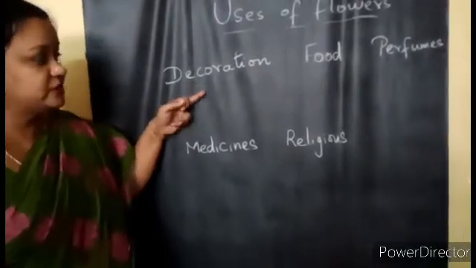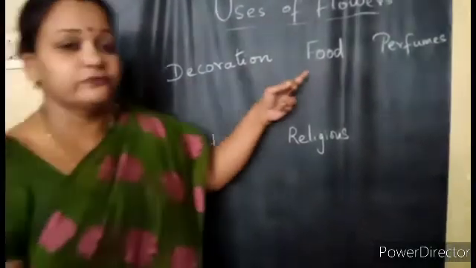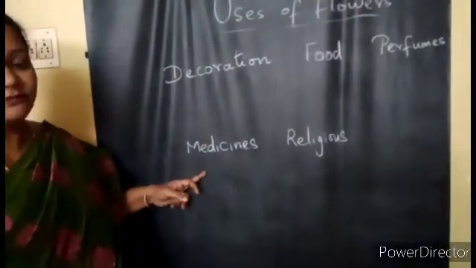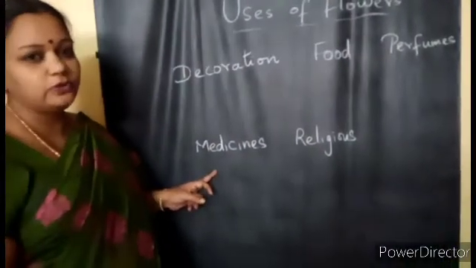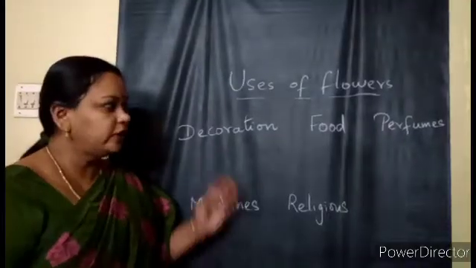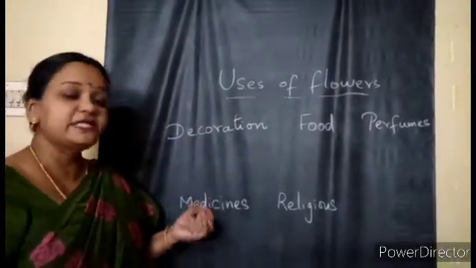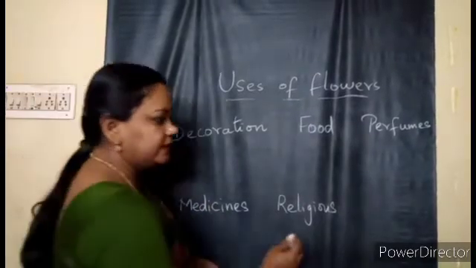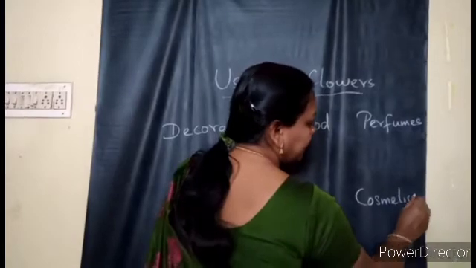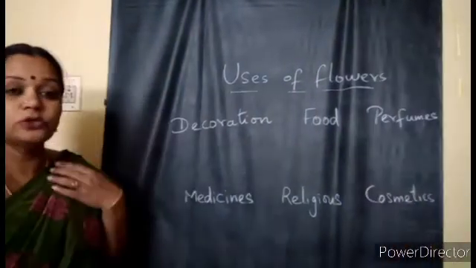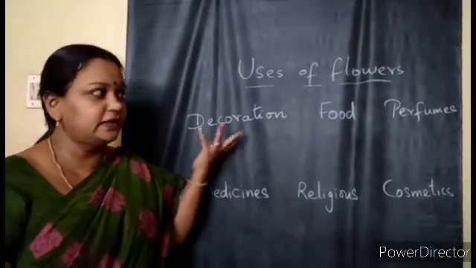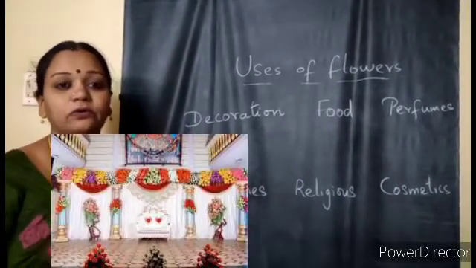So flowers are used for decorating, as food, and as perfumes, some of the flowers have medicinal values, and some of them are used for religious purpose. Not only for decoration, food, perfumes, medicines and religious purposes, some of them, as I said earlier, are used as cosmetics. Cosmetics being soaps, creams and all. So now you can understand that they have a wide range of uses.